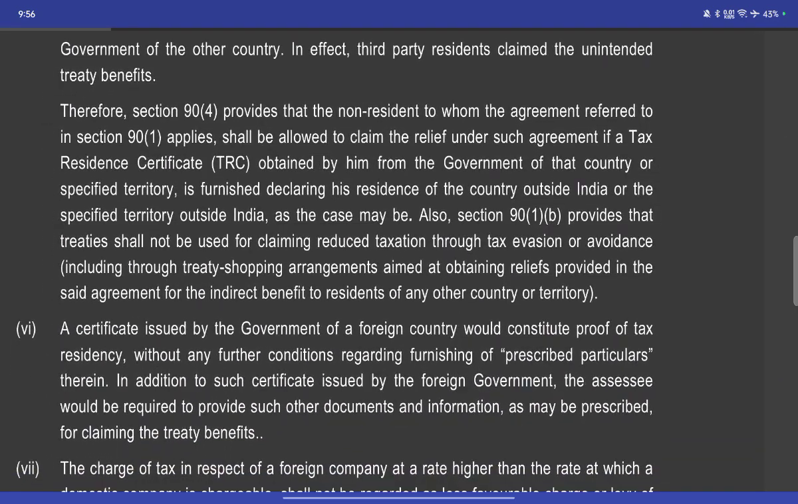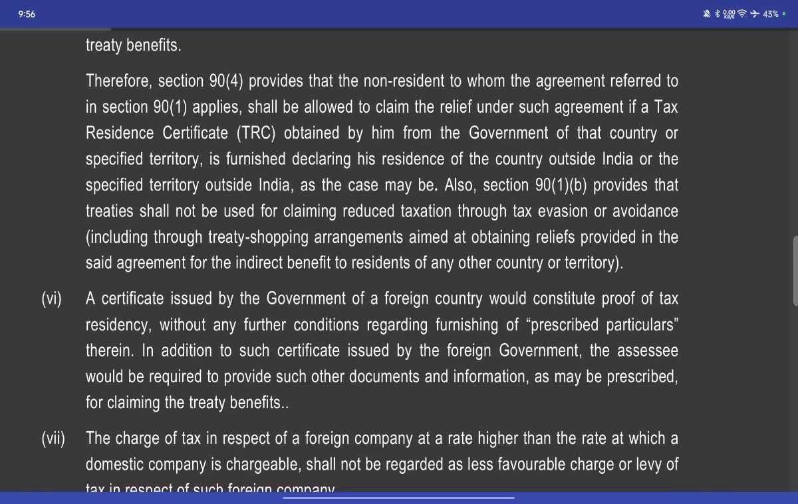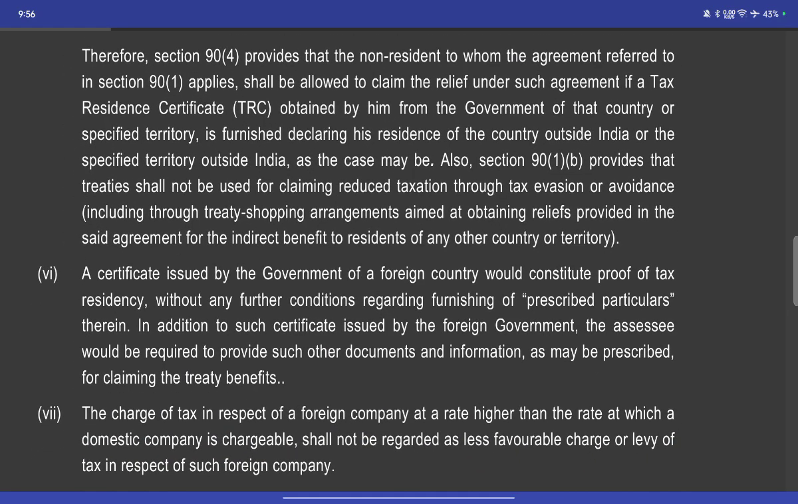Therefore, Section 90 provides that a non-resident to whom an agreement referred to in Section 90 applies shall be allowed to claim relief under the agreement only if a tax residency certificate is obtained by him from the government of the country or specific territory, furnishing a declaration as to his residence in the country outside India or specific territory outside India, as the case may be.